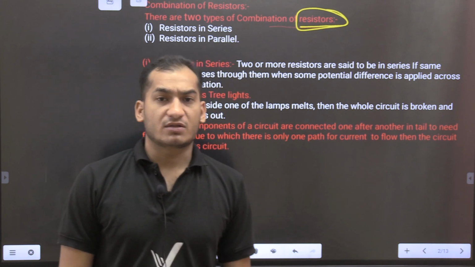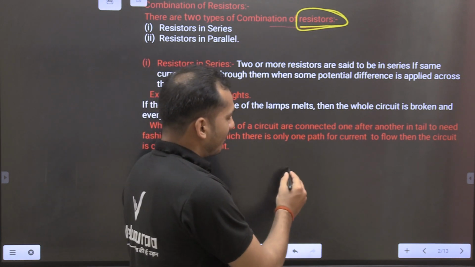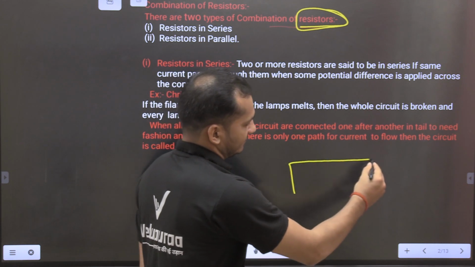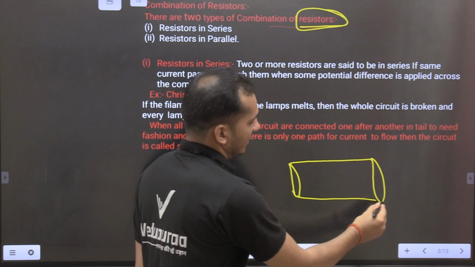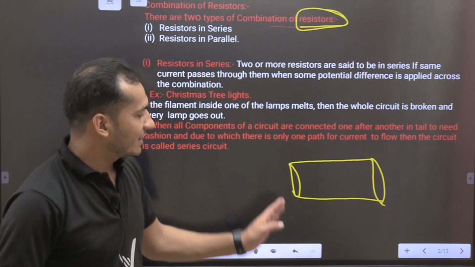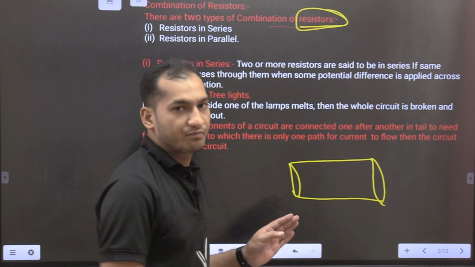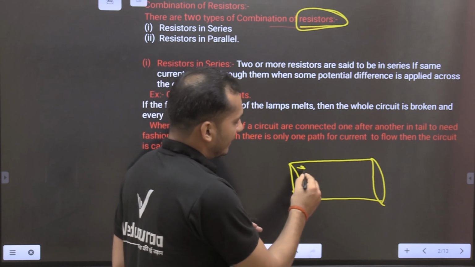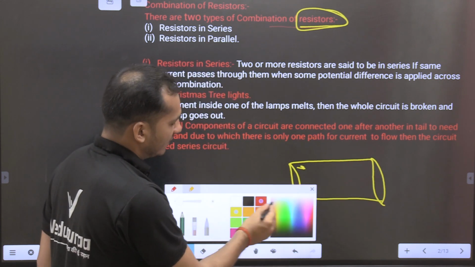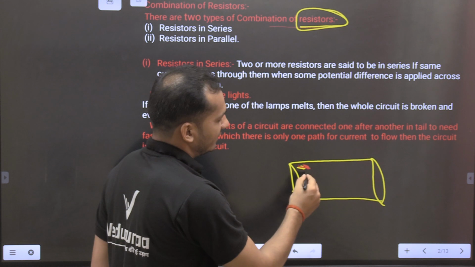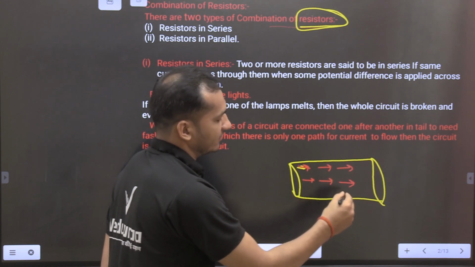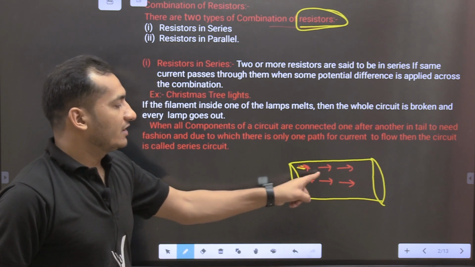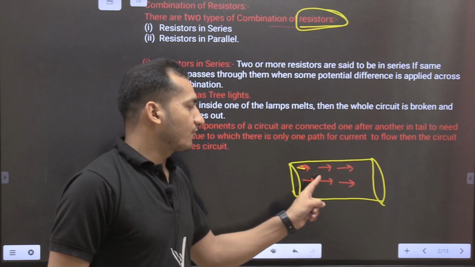Now what is a resistor? You see here, this is our conductor, and when we pass the current inside the conductor, electrons flow inside the conductor. This arrow indicates that electrons are flowing.